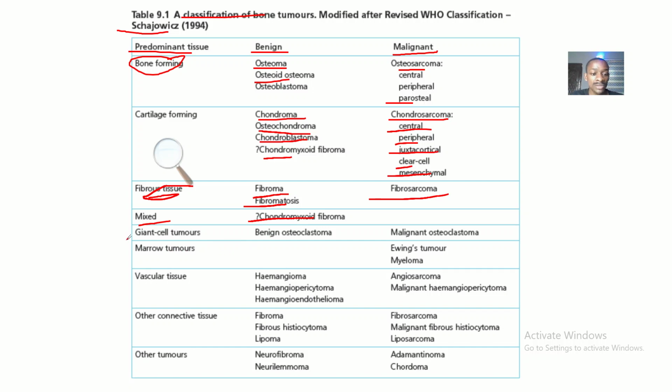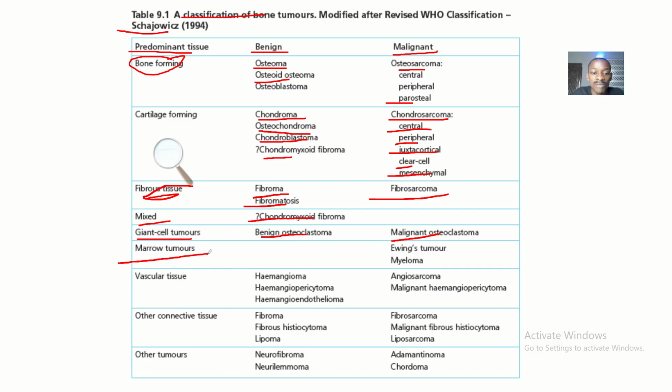Okay, then how about any tumor that is affecting the giant cells? That's the giant cell tumor. If it is still at the benign state, you call it benign osteoclastoma. That's the tumor that is affecting the primordial cells, okay? That's the osteoclasts, the ones that are actually meant to come and form bones later. So if a tumor is arresting these cells at the younger stage, it is called benign osteoclastoma, okay? But if it has gone malignant, you call it malignant osteoclastoma, all right?